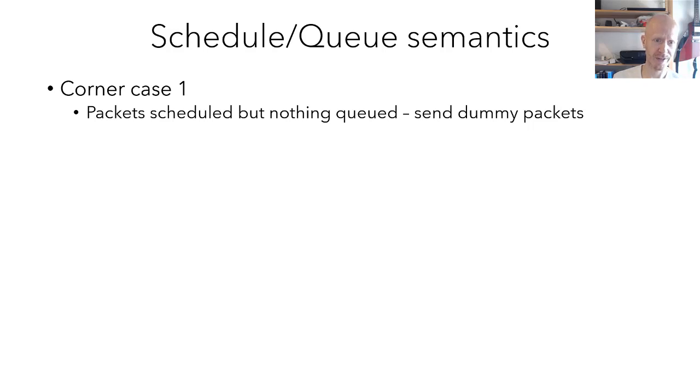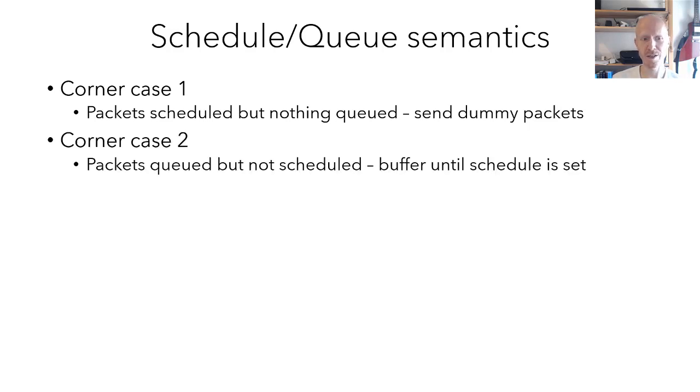In the first corner case, a schedule has been set up, but the queue is empty. In this case, dummy packets are sent instead. Here it helps that packets have fixed size, so we know what size to give dummy packets. In the other corner case, packets have been queued, but no schedule has been set up. In this case, the packets simply remain queued.